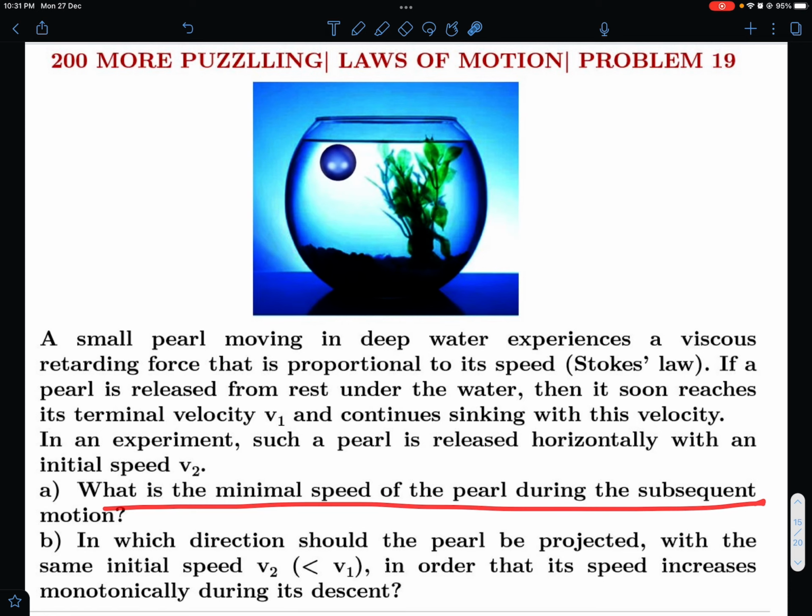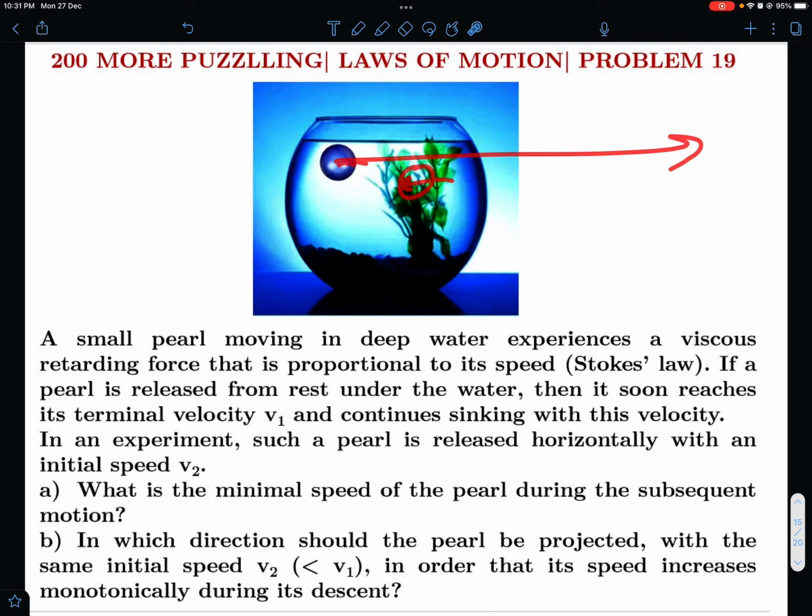What is the minimal speed of the pearl during subsequent motion? So this is it. We have to find, if we project it horizontally, then what happens? Its horizontal speed reduces and gravity tries to increase its vertical speed. So somewhere in future its speed is going to be minimum, and after that it's going to increase. So we have to find what is the minimum speed during the subsequent motion. That is part A of the problem.